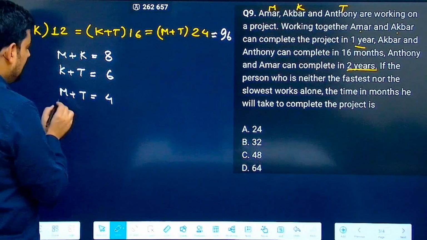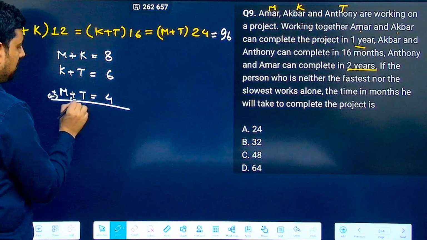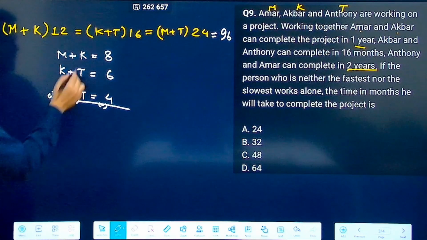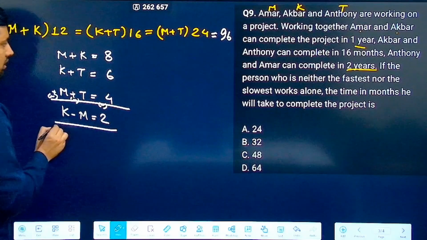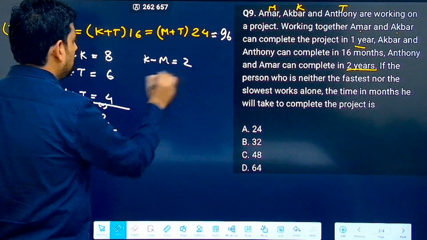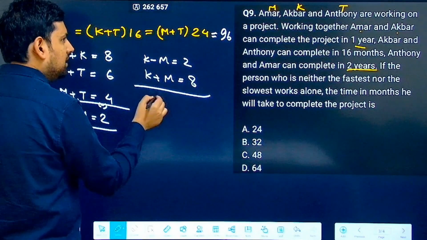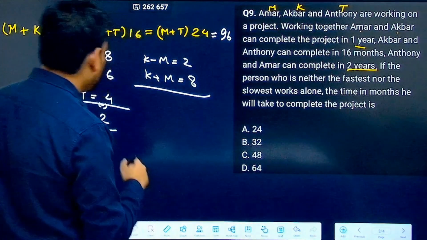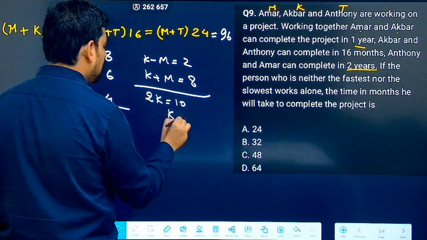So basically, let's say I subtract these two equations. What will I get? T and T will cancel out. I will get K minus M is equal to 2. Now if K minus M is equal to 2, so I take here K minus M is equal to 2 and K plus M is equal to 8. Add them both. What will you get? 2K is equal to 10, or K is equal to 5.